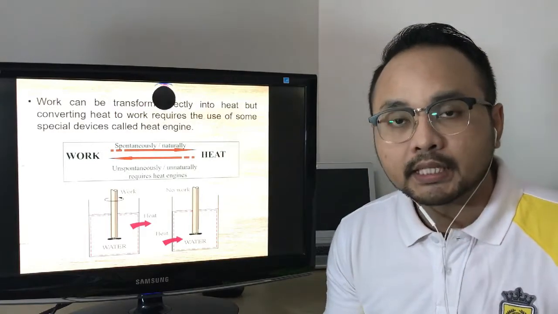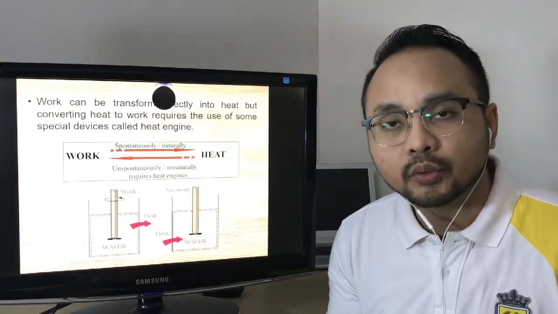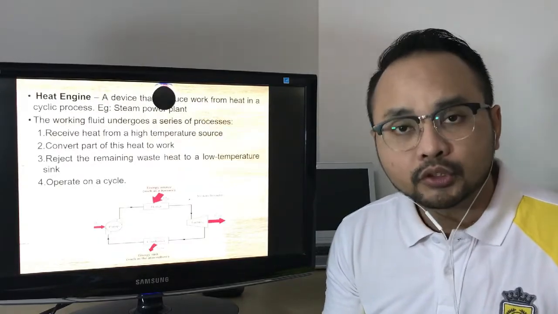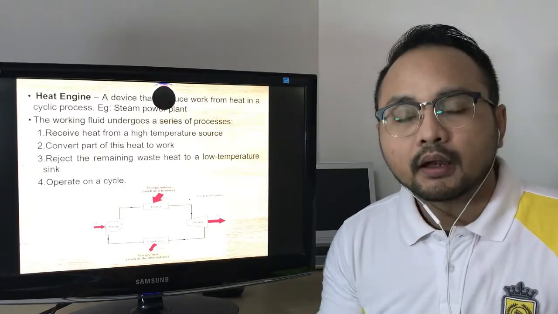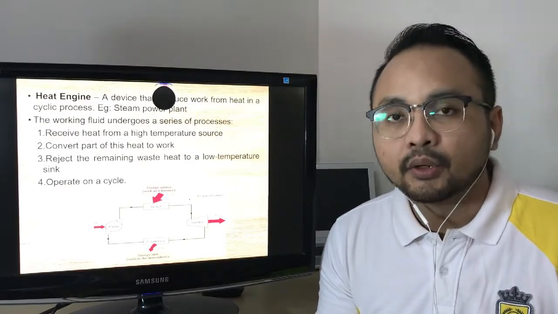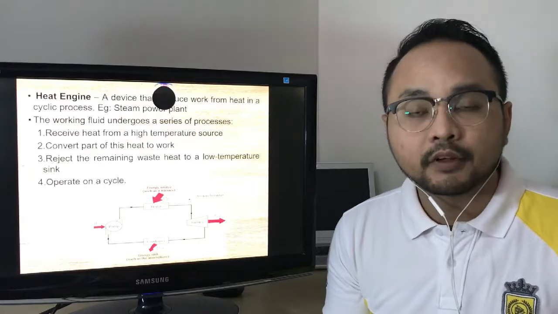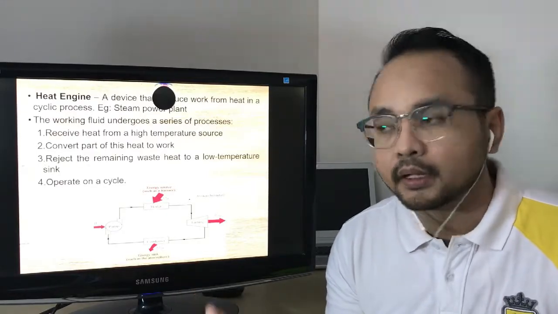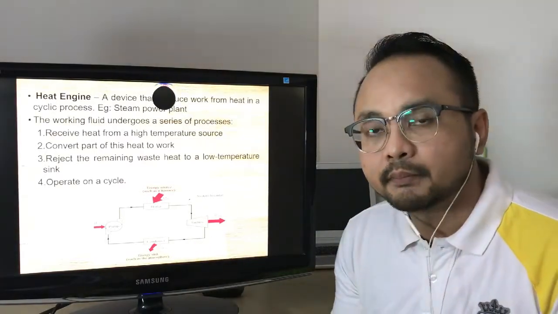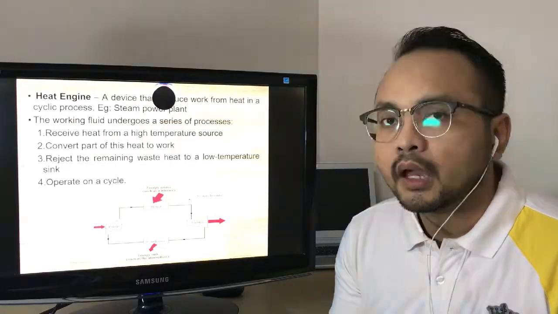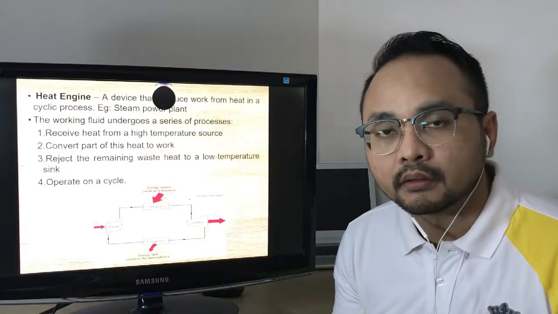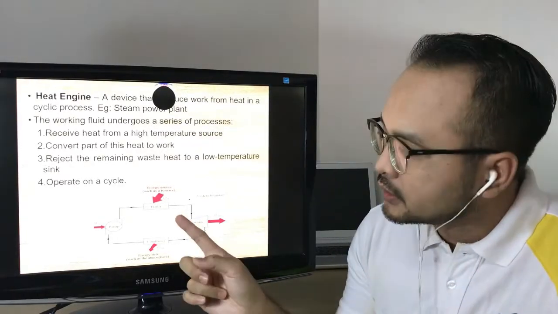One of the devices that can convert heat back into work, we call a heat engine. So a heat engine is a device that produces work from heat in a cyclic process. The closest example of a heat engine is what we learned in the laboratory, which is the steam plant. What you have learned from the lab about the steam plant, this is actually the flow chart of the steam plant. In this steam plant, we are going to need a fluid, and this fluid is the medium to channel the heat throughout the steam plant for the processes to happen. So let us look one by one.